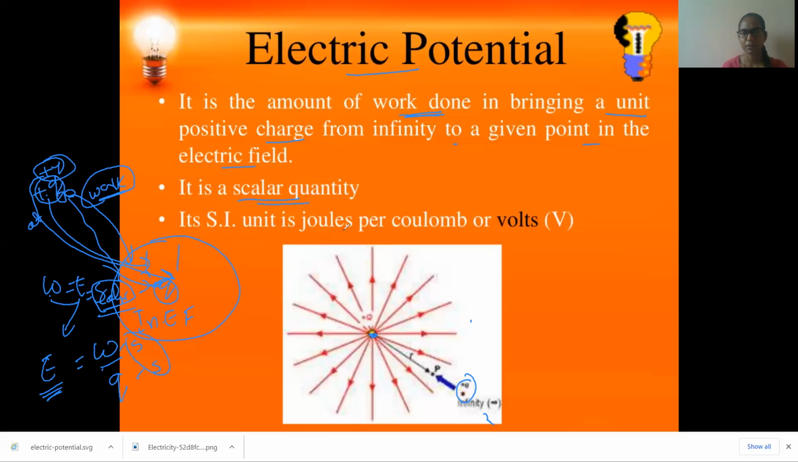Its SI unit is joules per coulomb, or we can write volt. Electric potential equals work done by Q, and we also represent it with V. Work done is energy, joules, and the charge is in coulombs. This joules per coulomb we write as a volt, V-O-L-T. Because Volta invented this, we gave his name as the unit volt. Clear, children? How to find electric potential we will learn in the next slide.